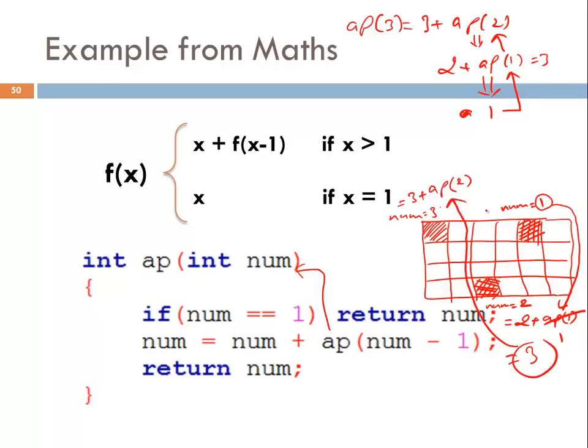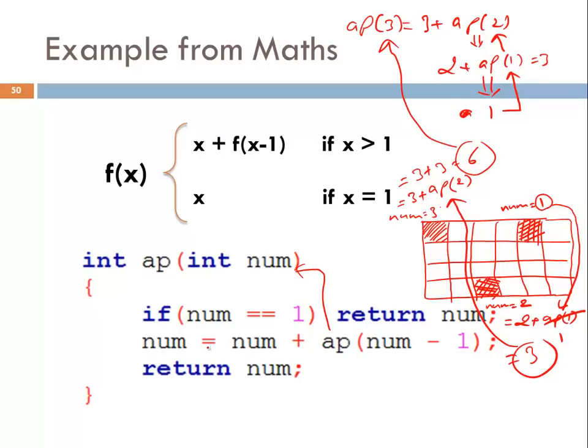So this 3 is returned at this place. And finally we are able to calculate the value of this number, and that has become 3 plus 3, that is 6. And now it will return number to where you called AP3 from. So this 6 will be returned to here, and we can do whatever we want with this. We can now either use this in the program, or we can simply print this on the computer screen.